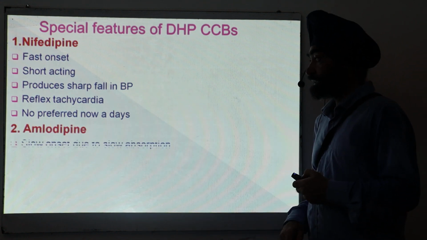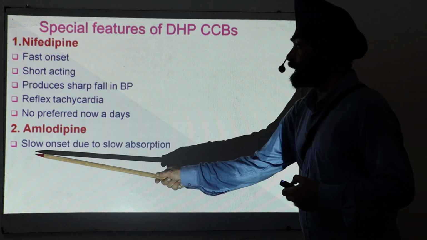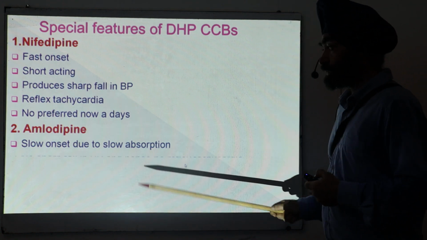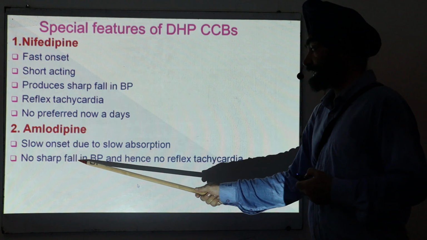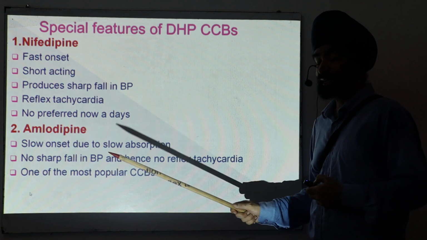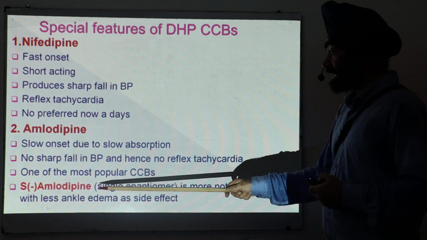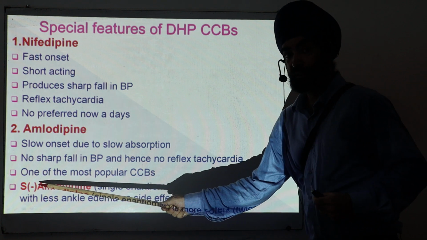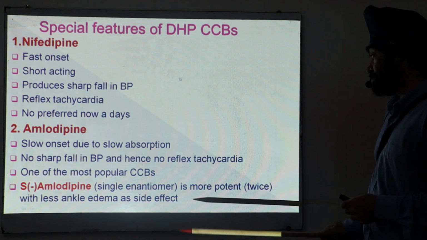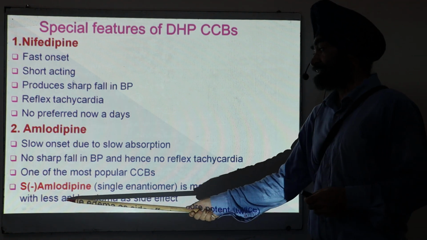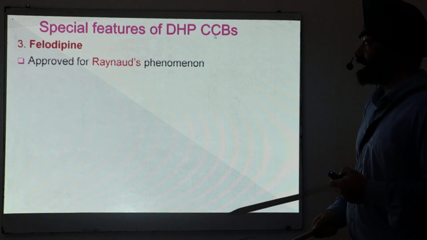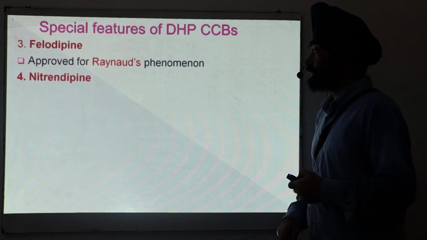Then amlodipine. It is made so as to have a slow onset, because its absorption is slow. So there is no sharp fall in the BP and hence there is no reflex tachycardia. It is one of the most popular calcium channel blockers. Its S-enantiomer is also available, which has almost double the potency of amlodipine, and it has a lesser side effect of ankle edema. Then felodipine, as I told previously, is approved for Raynaud's phenomenon.